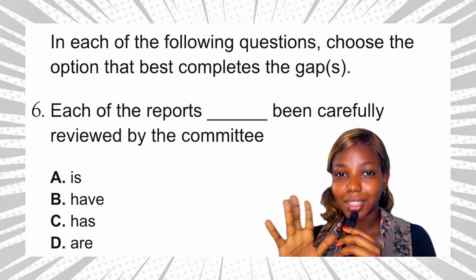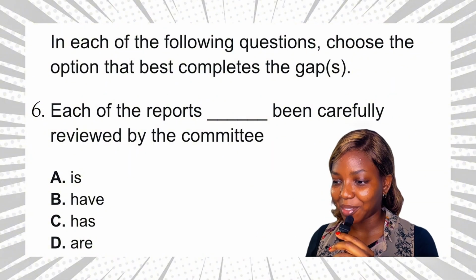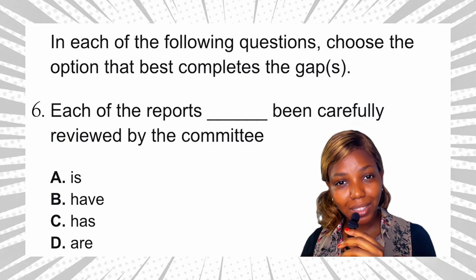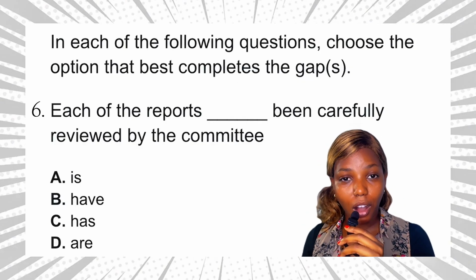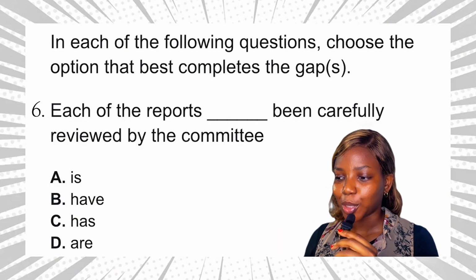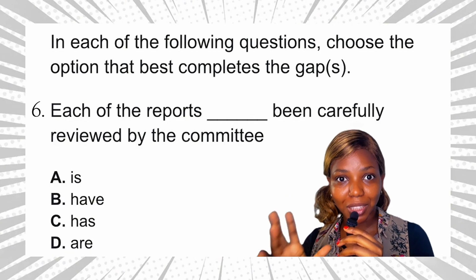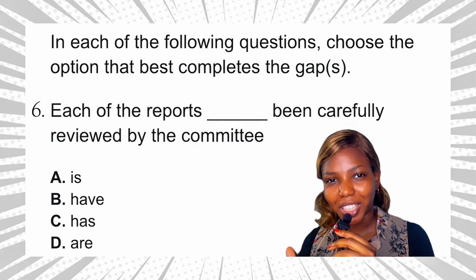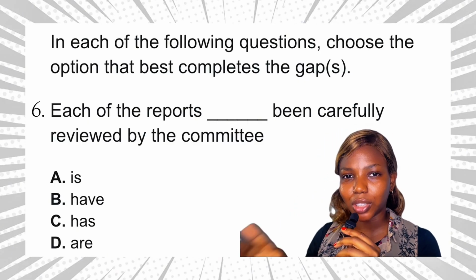So let's go to the options. Option A is singular. We keep it, right? We're looking for a singular verb. Option B, have, plural. Option C, has, singular. Option D, are, plural. Okay, so we have option A and option C. They are both singular. So which is correct? Now go to the question and look for the clue.